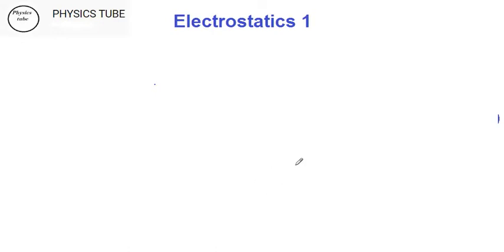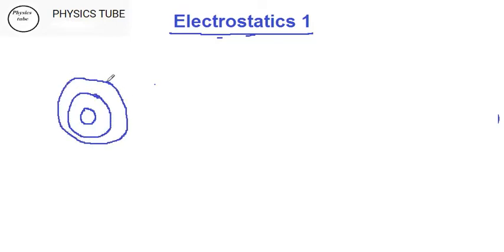Now, to start with electrostatics, we have to understand one thing very clearly: what actually are we talking about in electrostatics. The name itself says electrostatics, electrons when they are static, when they are not mobile. So we all know from the very beginning that if you have an atom, in the atom we have a structure like this, and we have various electrons in the various levels and shells.